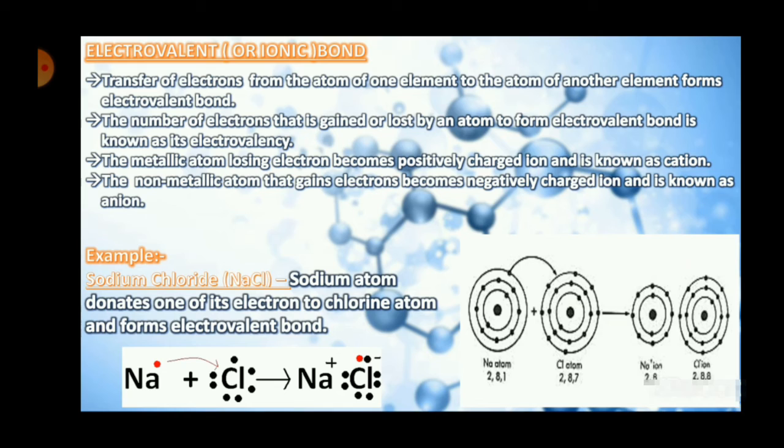Okay, now you can see the dot structure, the Lewis structure, the electron dot structure, which is given below the sodium chloride write-up. It is very important. One thing that we have to keep in mind is when sodium is giving away one of its electrons, it is becoming positive. It is gaining a positive charge. Hence it becomes a cation, that is Na plus. And when chlorine is taking up that one electron from sodium, it is becoming an anion, that is, it is becoming negatively charged. Fine. So here is the concept of cations and anions.